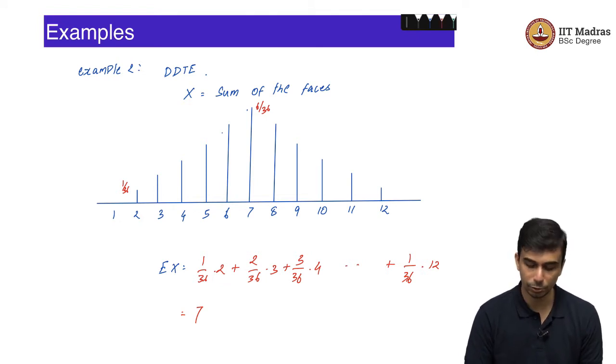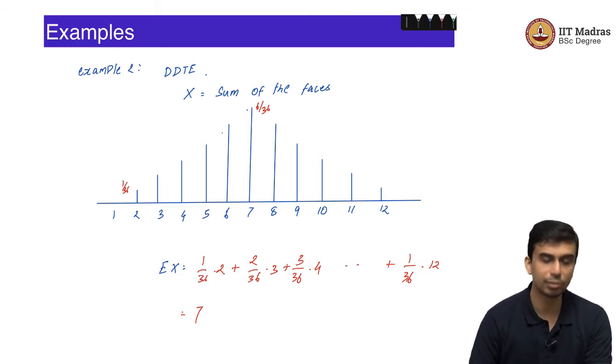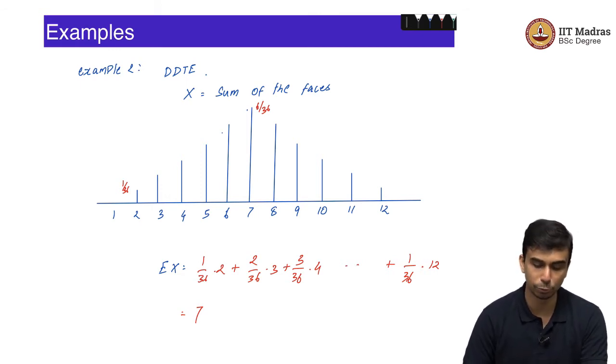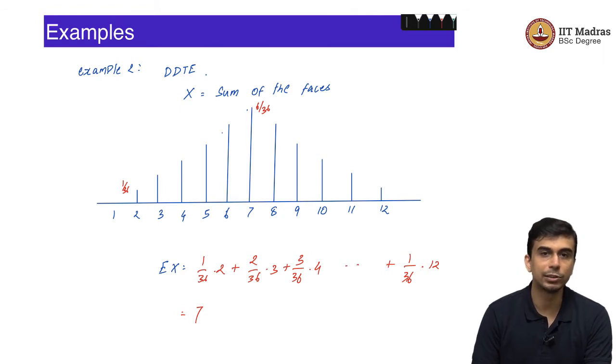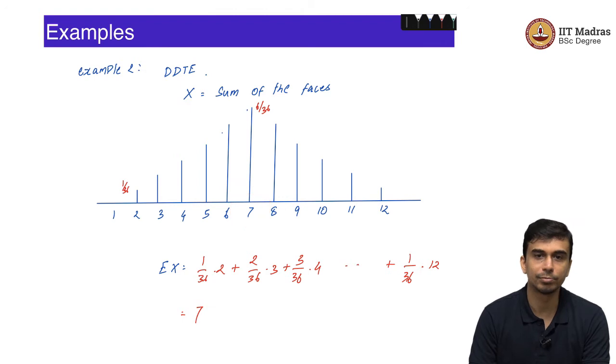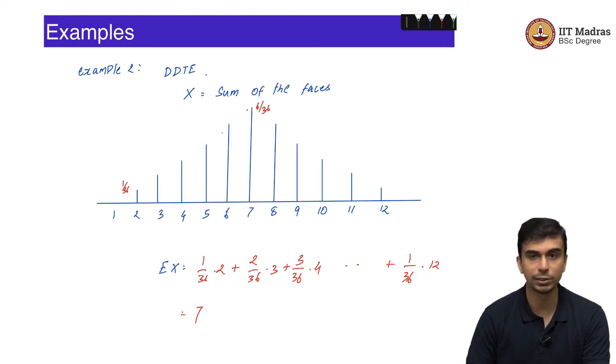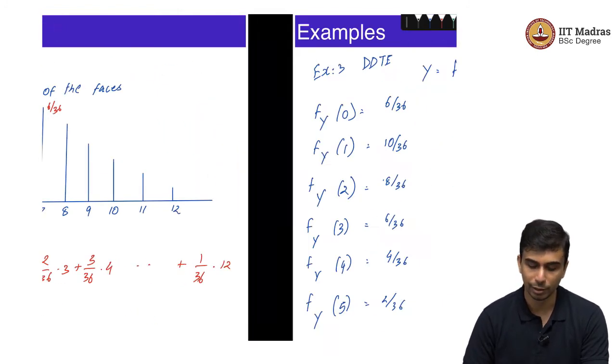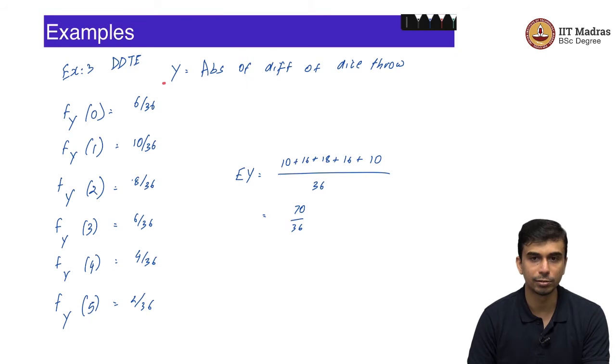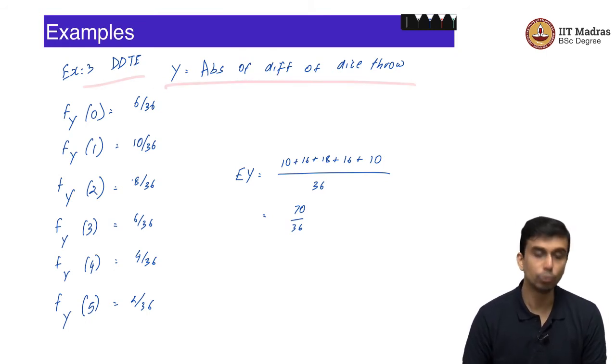If you did the summation you would get 7, and geometrically and graphically it also makes sense that if you throw 2 dice, the expected value is 7 because 7 is symmetric. The probability mass function of the sum is indeed symmetric around 7, and 7 is the most likely value also. Let us do one more example.